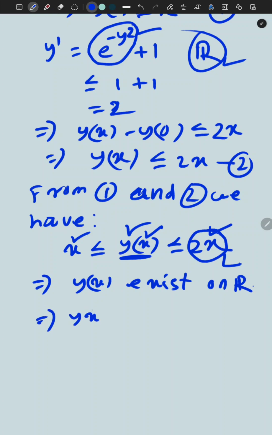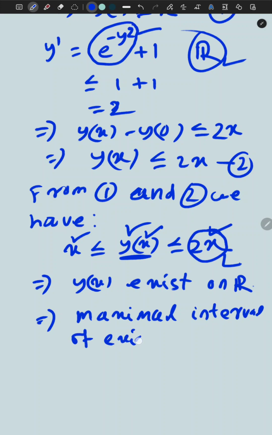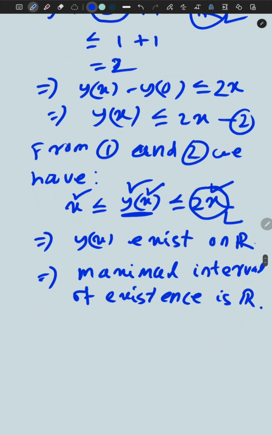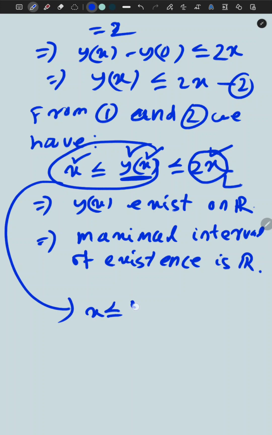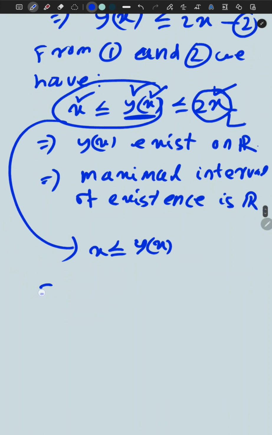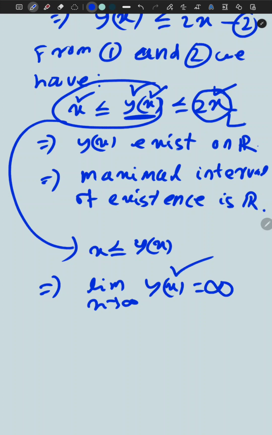So the maximal interval of existence is the whole of R. It covers the whole real line. And from these two estimates, y(x) is greater than or equal to x. Now if we take the limit on both sides, the limit as x tends to infinity of y(x) is infinity. So our solution cannot be bounded, meaning our solution is an unbounded solution.